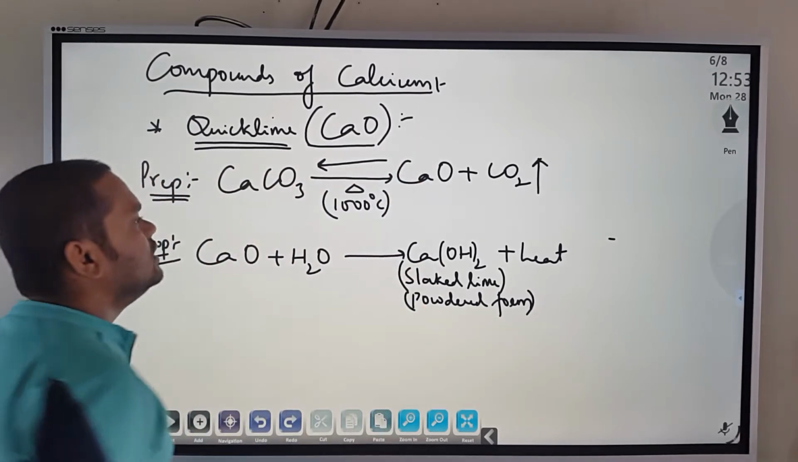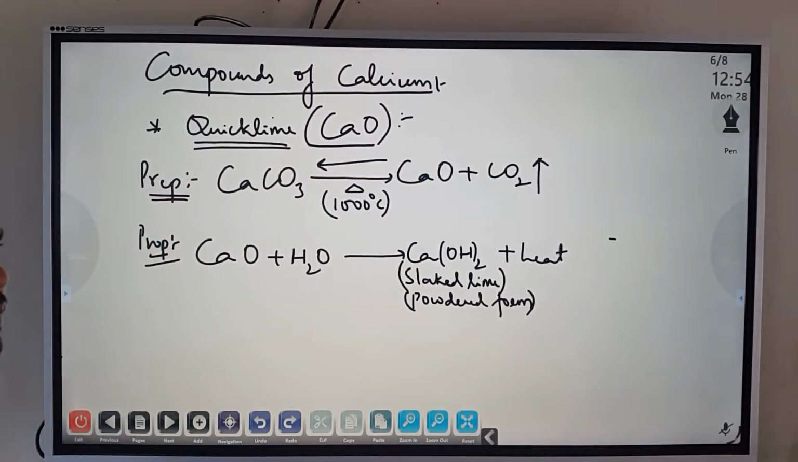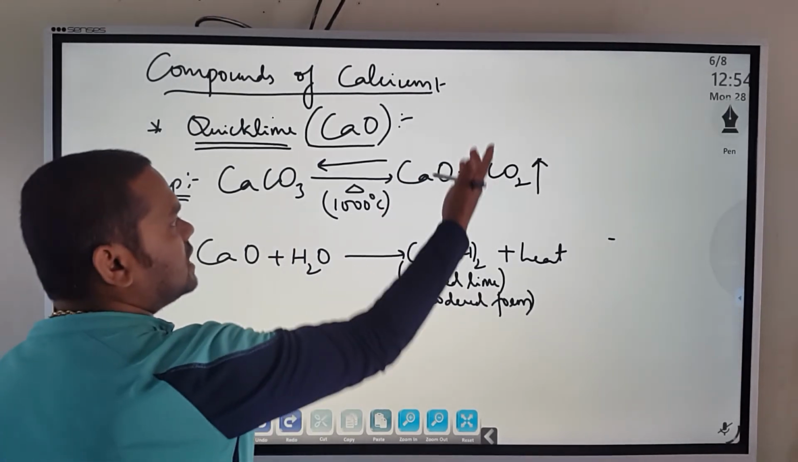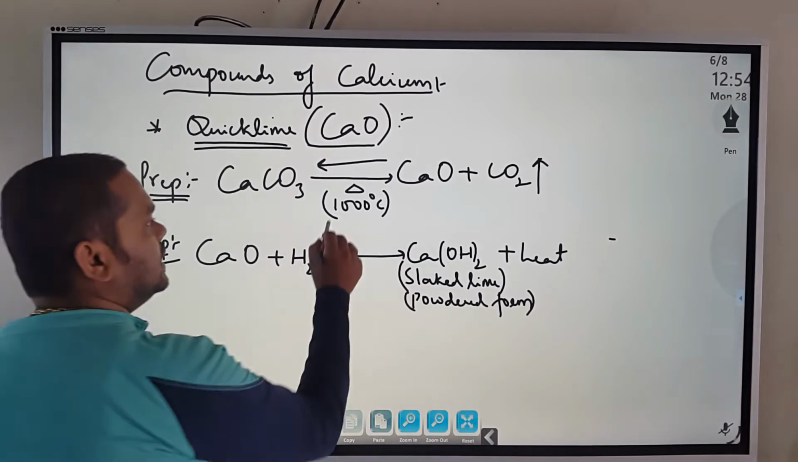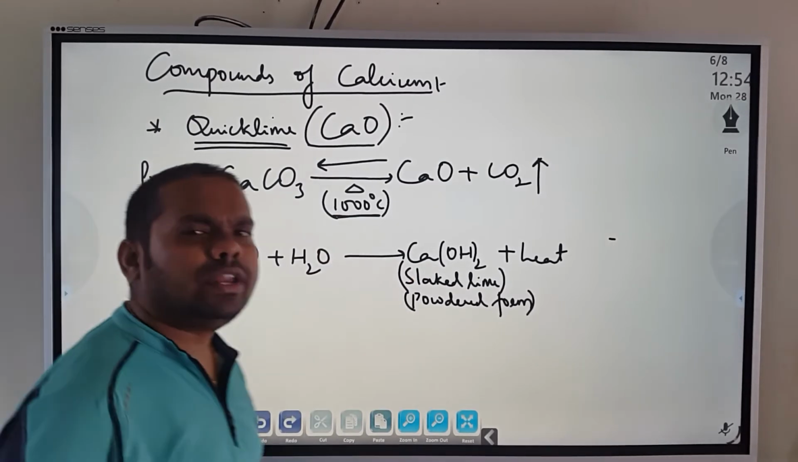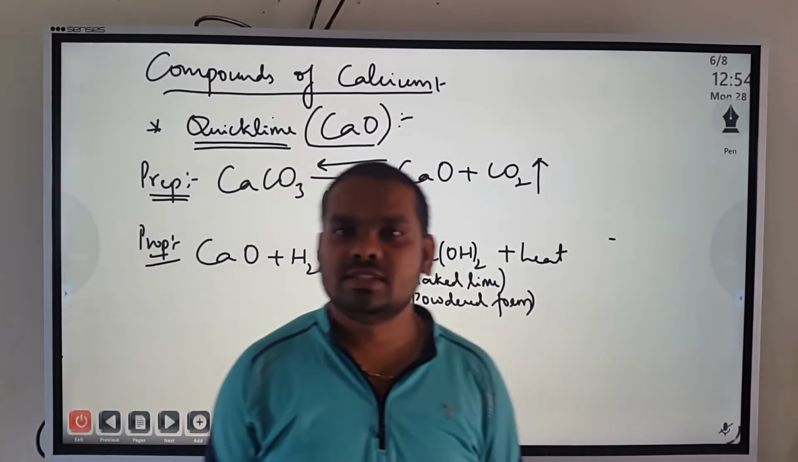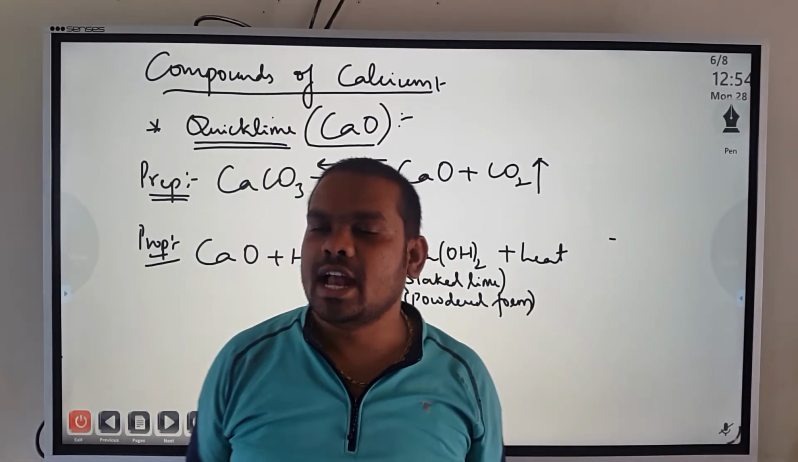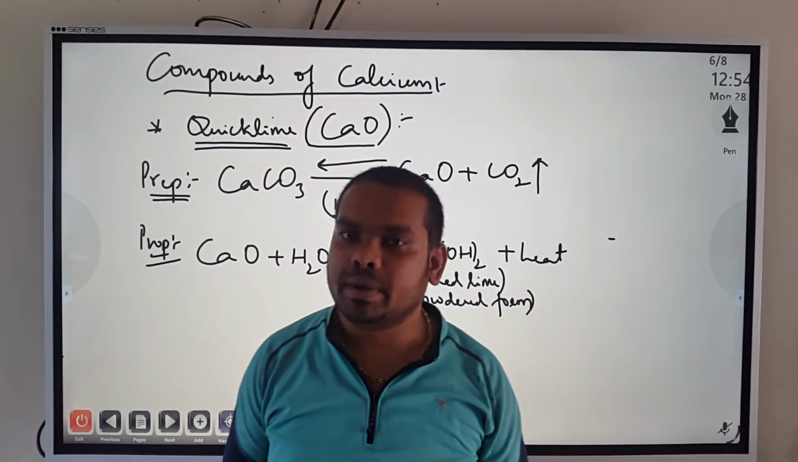Calcium oxide. Now this calcium oxide is prepared by a very simple method. Calcium carbonate, on heating, will form calcium oxide plus carbon dioxide. The only thing is the heat is around 1000 degrees Celsius, a very high temperature. We have big kilns. Okay, so calcium kilns.